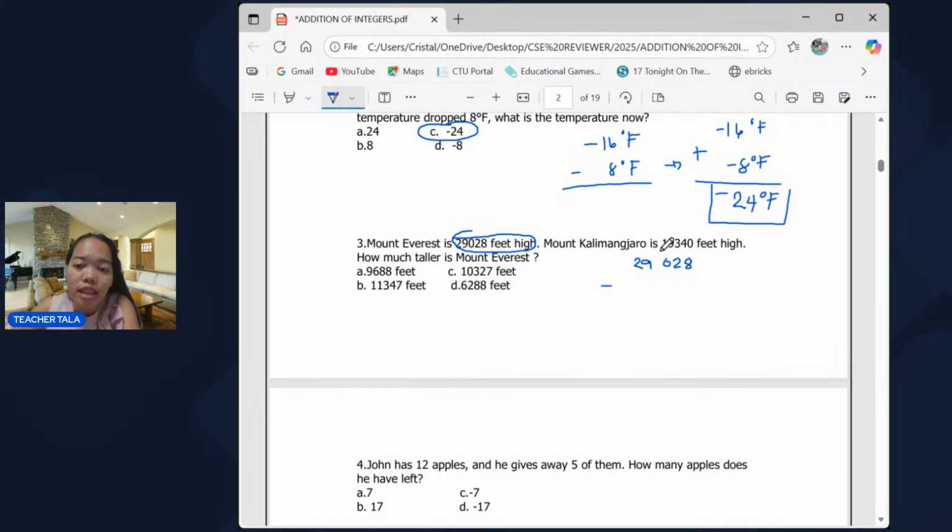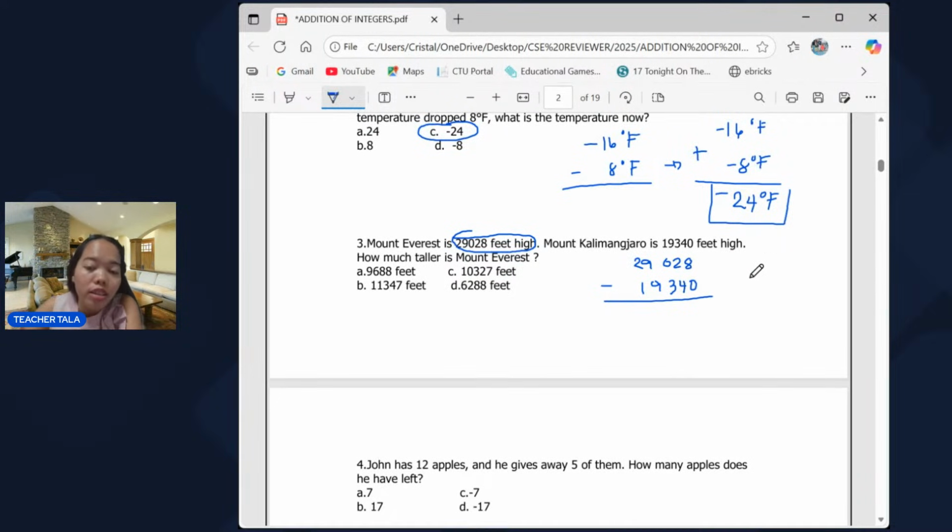Subtract natin sa 19,340. So it's just the same as you subtract a whole number, or positive numbers. So we're just going to do it like that.